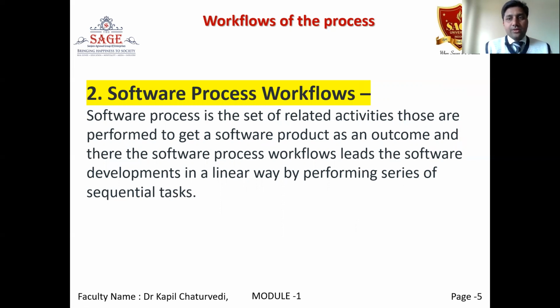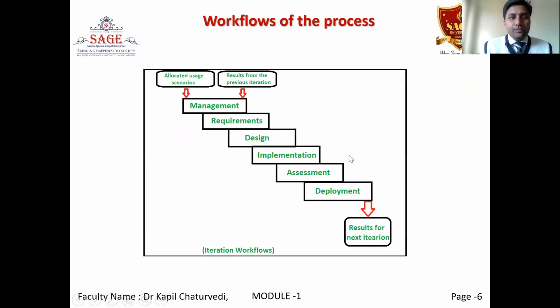We'll first perform the recognition of need, then analysis, then design, then implementation, post implementation, and the maintenance phase will go on. So this is basically the workflow. So this is the software process workflow.